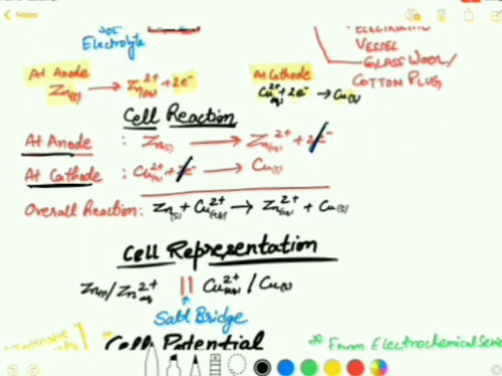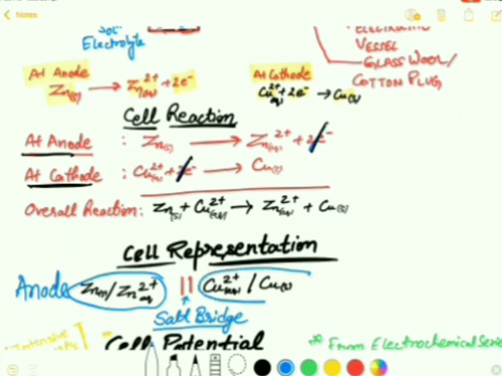The main thing that you can keep in your mind is, firstly we write the reaction taking place at the anode, then separated by a salt bridge, to the right side of the salt bridge we write the electrode representation of the cathode.